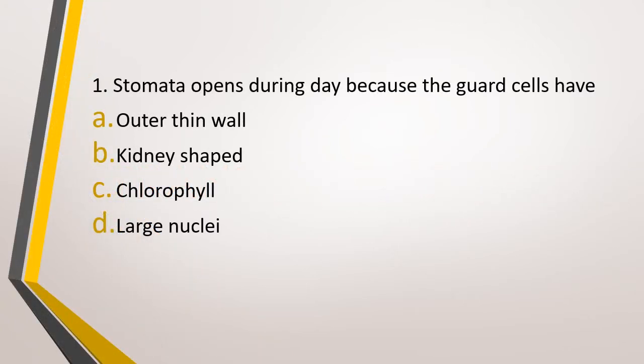Question number 1. Stomata opens during day because the guard cells have option A, outer thin wall, option B, kidney shaped, option C, chlorophyll, or option D, large nuclei. Which of the following four properties of guard cells is responsible for opening of stomata during the daytime? The correct answer is option A, the outer thin wall.